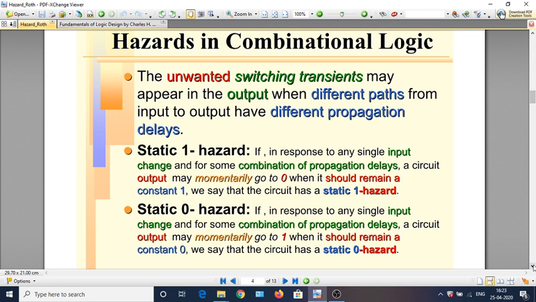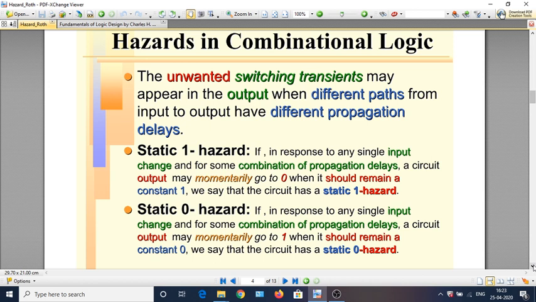Then we will look at the static 0 hazard. Here logically the output variable should remain at the value 0, but because of a change in the input value, if it momentarily takes the value 1 and comes back to 0, then we say that a static 0 hazard exists.